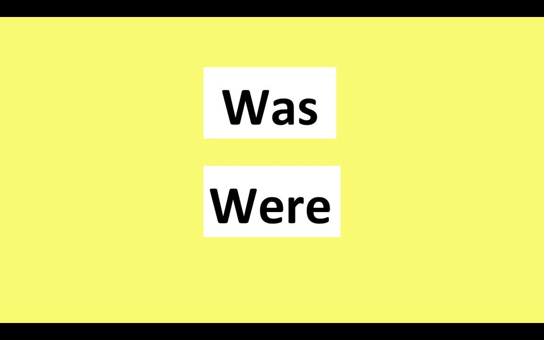In this lesson, we are going to learn how to use the verb to be in the past. Was, were. Was. We use was with the pronouns I, he, she, it. For example, I was excited.